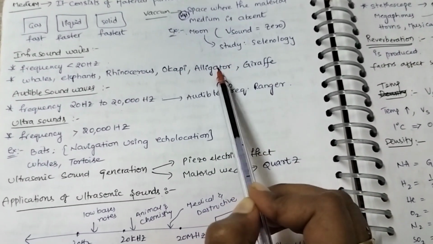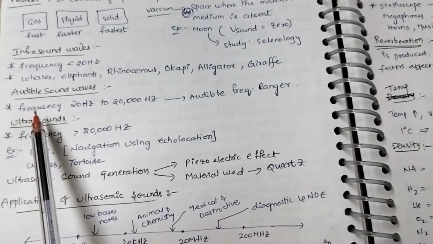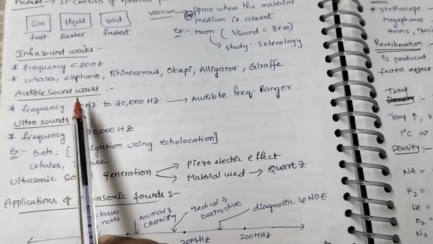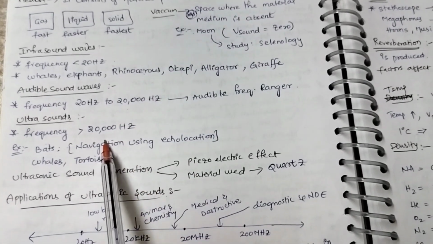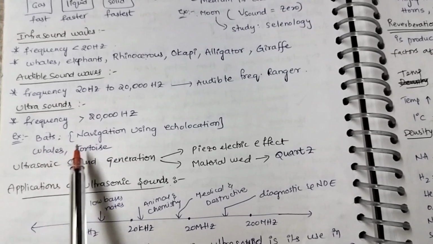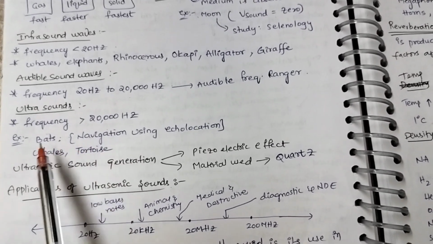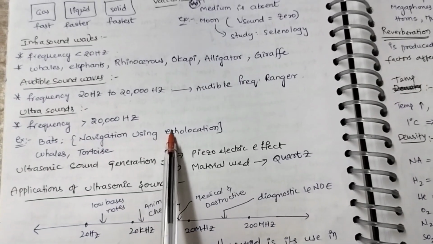What is meant by alligator? It is a crocodile. Okay. Next, the sounds which are more than 20,000 Hz are called ultrasounds, and ultrasounds can be heard by bats, whales and tortoise. That's why in previous days bats were used to navigate by echolocation.